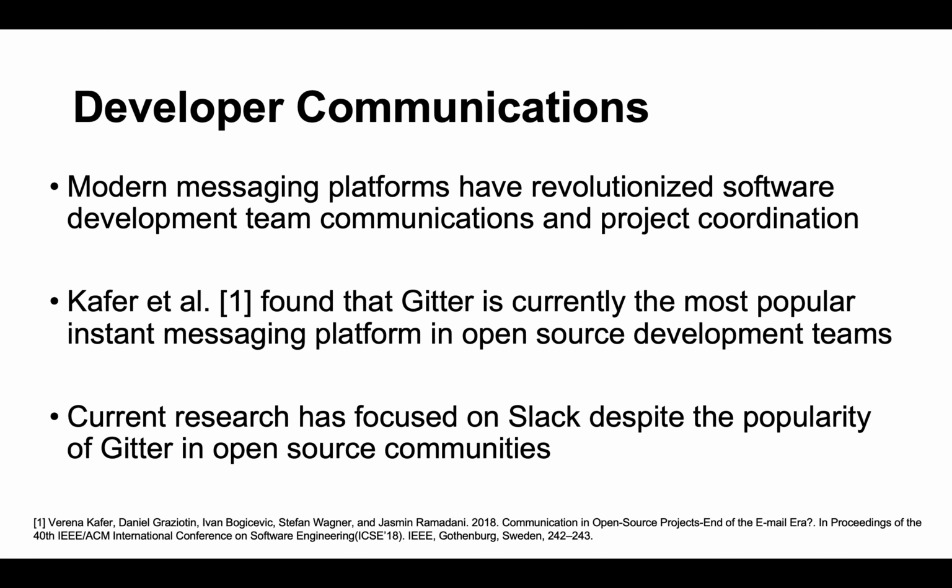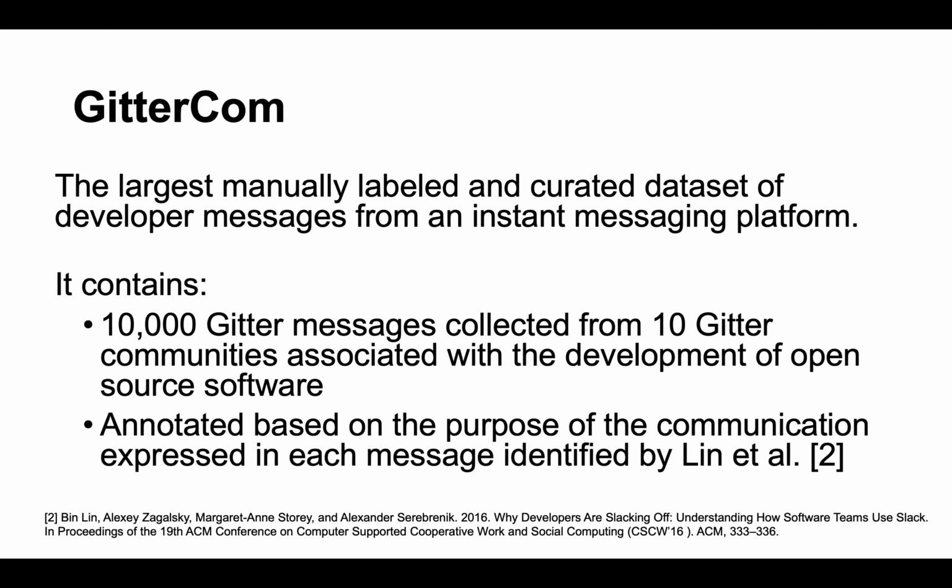Nowadays, developers have started using instant messaging communication platforms to communicate with the development teams and to better coordinate projects. A recent study by Kaffer et al. found that Gitter is the most popular instant messaging platform used by open source development teams. However, current research has focused on the proprietary counterpart Slack despite the popularity and broad use of Gitter in open source communities. To start, as a first step towards bridging this gap, we present GitterCom.